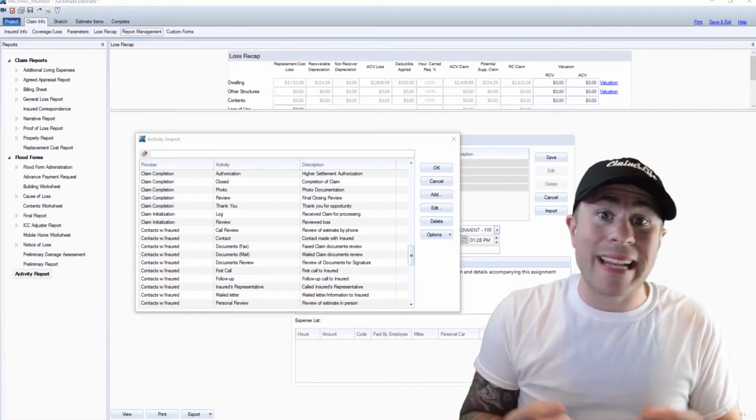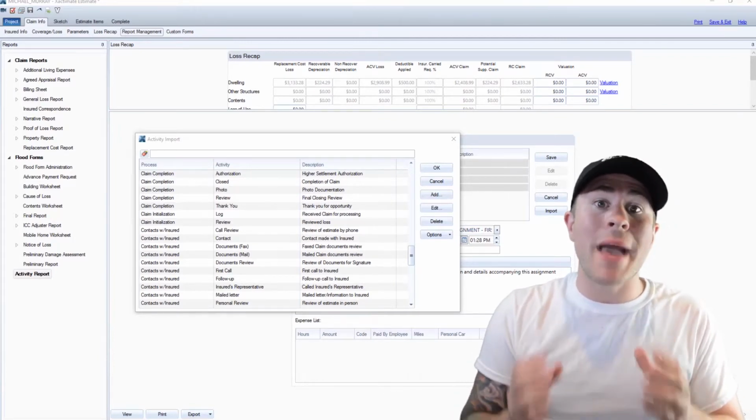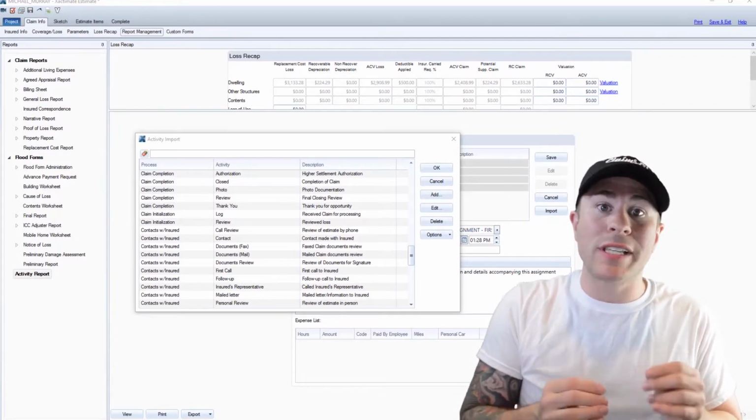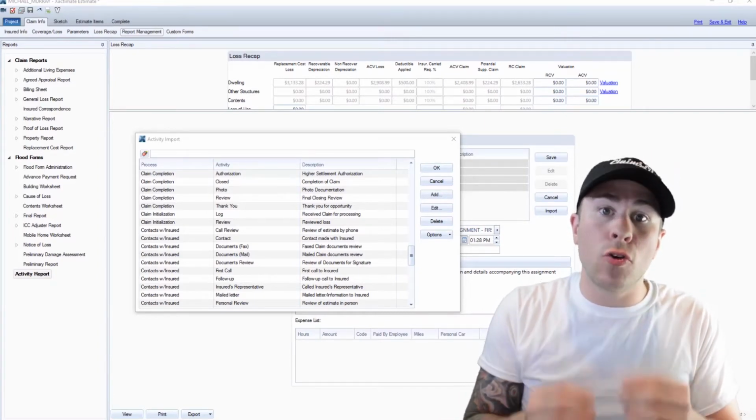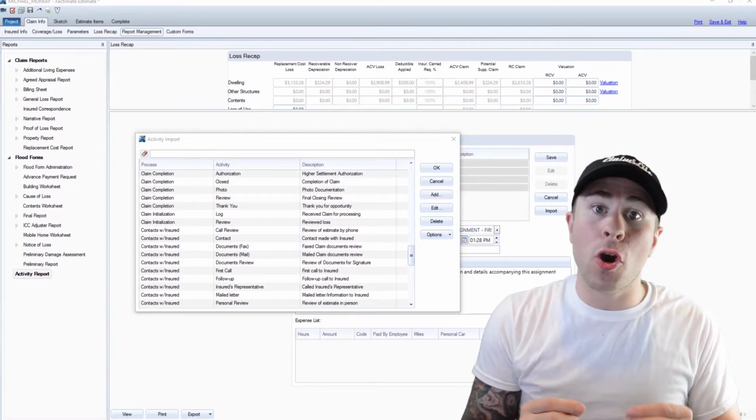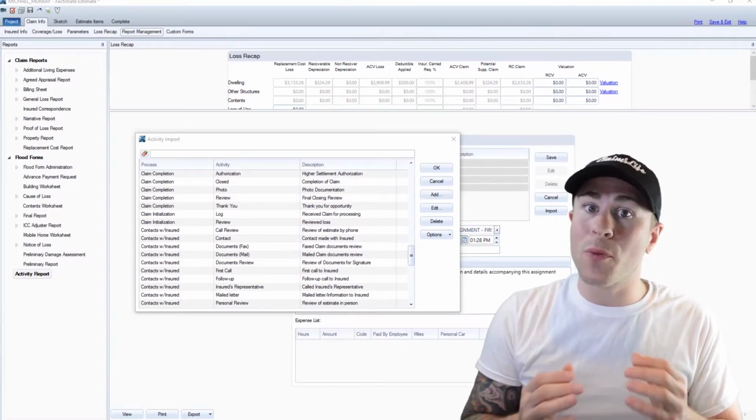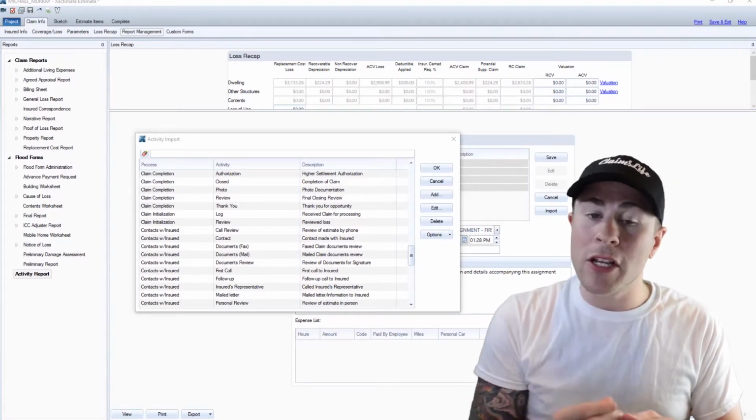And since I've customized these notes, the amount of time that I've saved, I was able to reallocate into more time spent closing claims. And we all know what happens as independent adjusters when we close our claims. We get paid. So check this out.